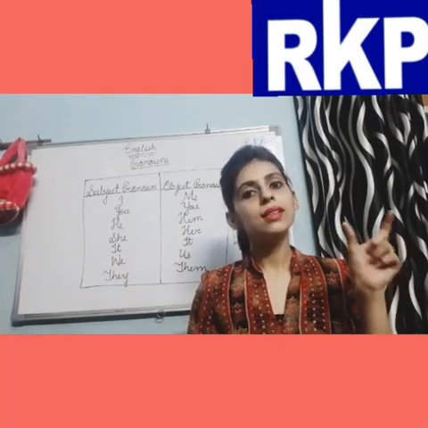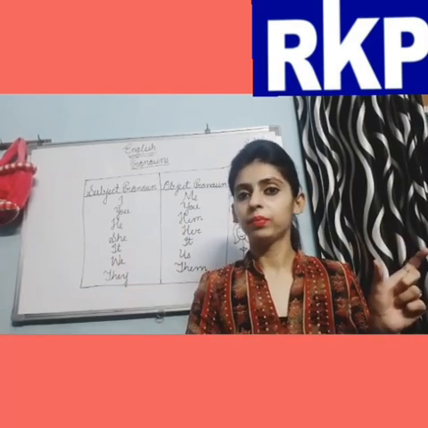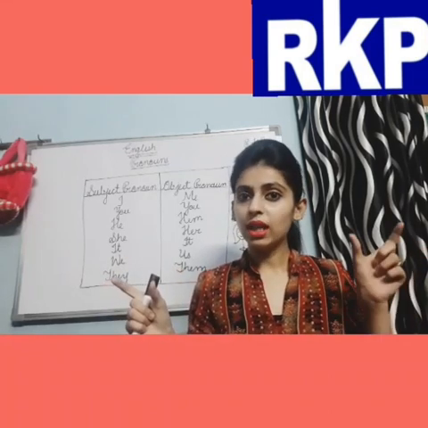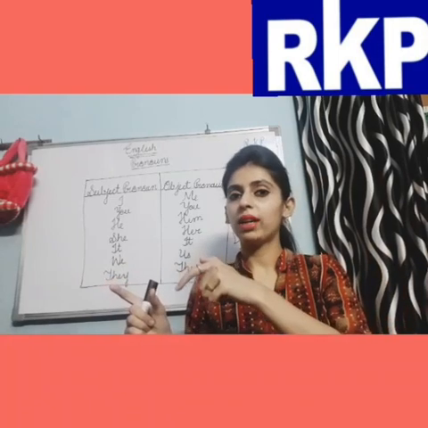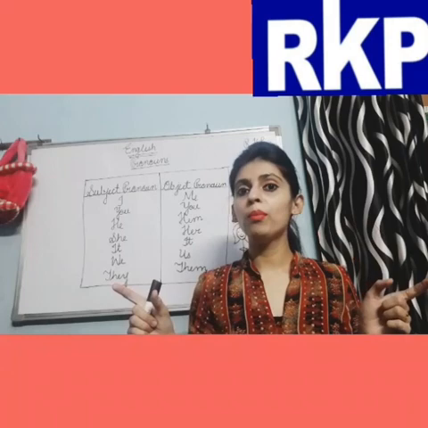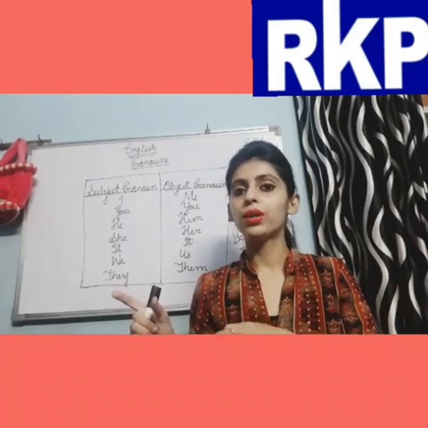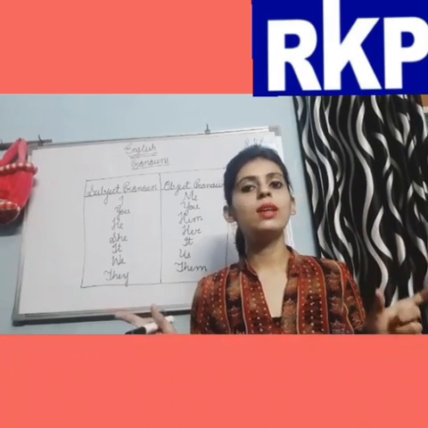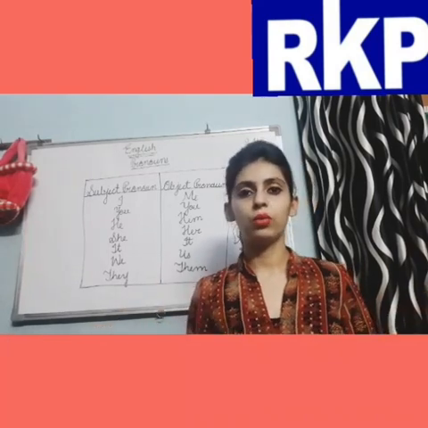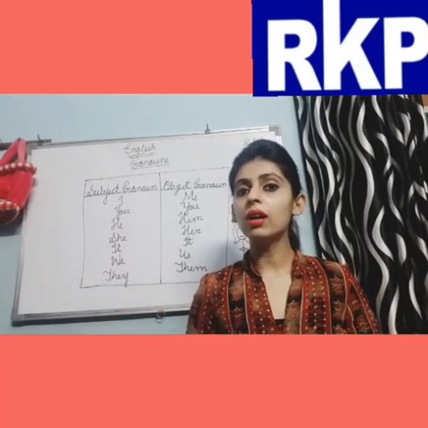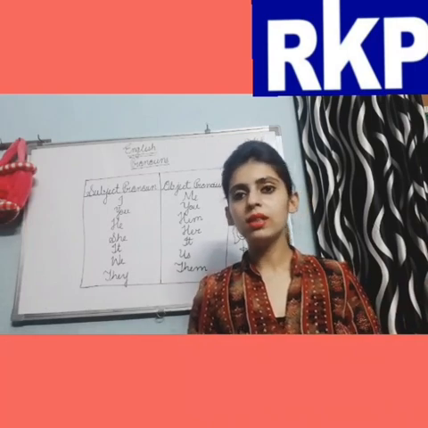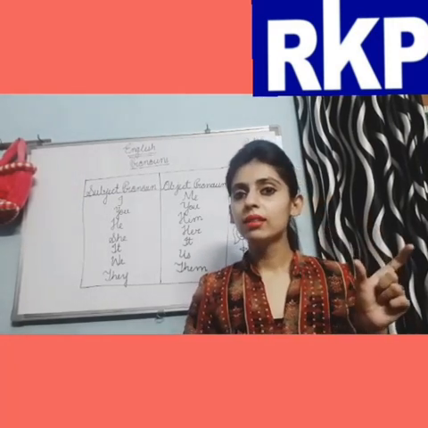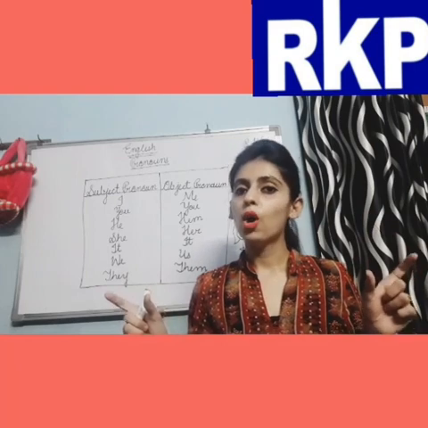Tanu is the subject noun because Tanu is performing the action, and birds are the object noun because Tanu is performing the action on birds. Tanu is the subject noun, birds are the object noun. Now, Ramesh is playing with the ball. Now tell me, which is the subject noun and which is the object noun here? Right, Ramesh is the subject noun and ball is the object noun.